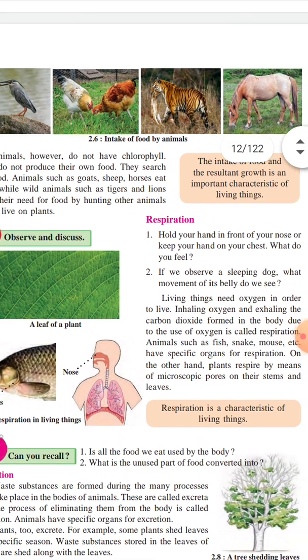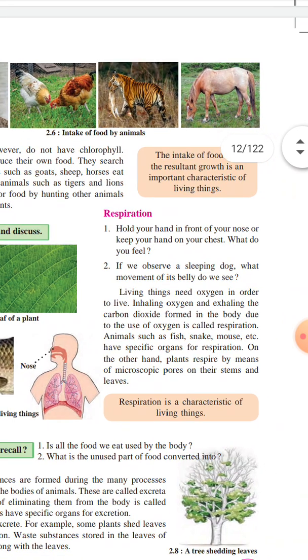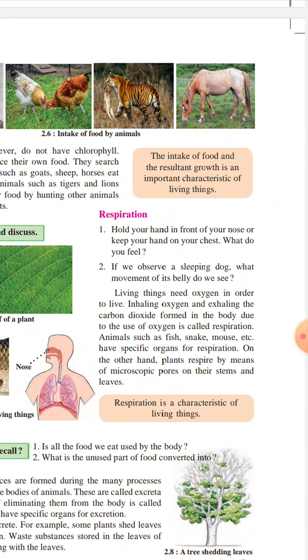Okay, and see, here is a question. Hold your hand in front of your nose or keep your hand on your chest, and what do you feel? Do this activity and feel that.